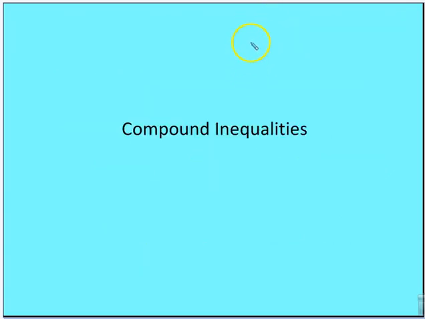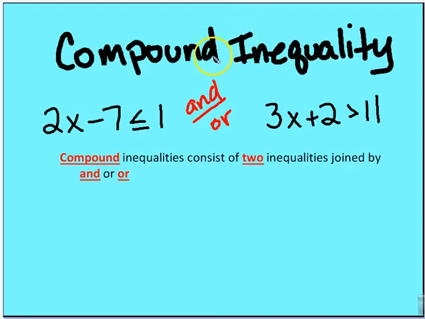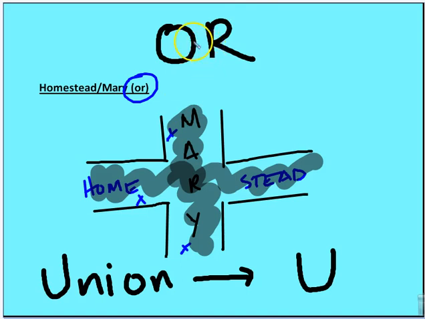We're going to talk about compound inequalities and absolute value inequalities. A compound inequality consists of two inequalities joined by "and" or "or." When we think of "or," we think of everything that is included in either set.